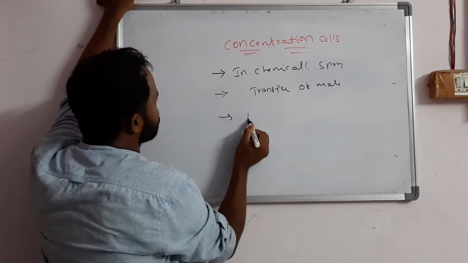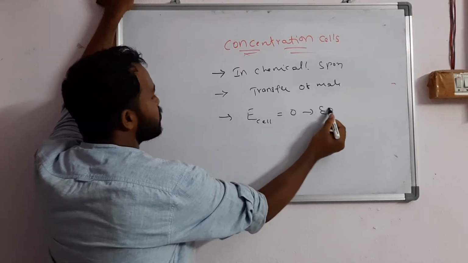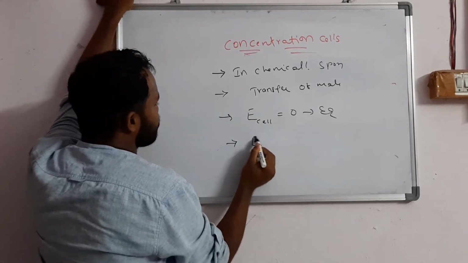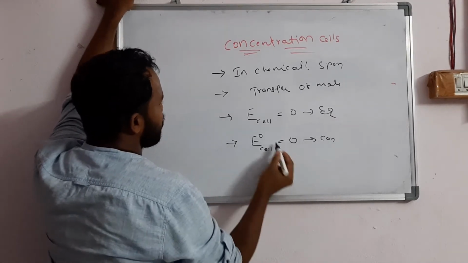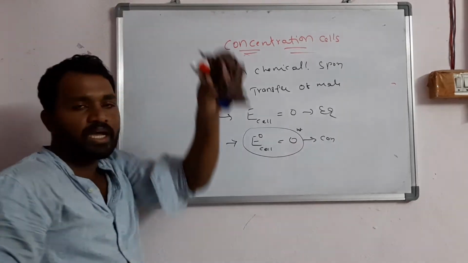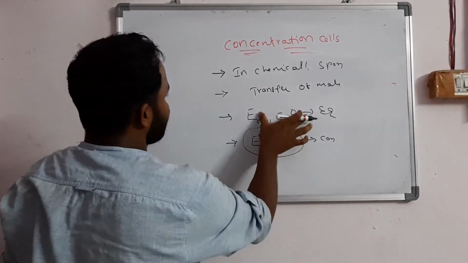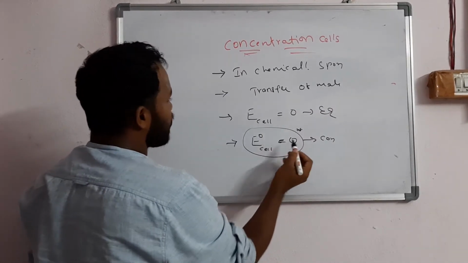If E cell is equal to 0, the cell is in equilibrium. If E naught cell is equal to 0, that means the cell is a concentration cell. This question was asked in the CSIR exam: which of the following is a concentration cell? This is very important. E cell 0 means equilibrium; E naught cell equal to 0 means concentration cell.